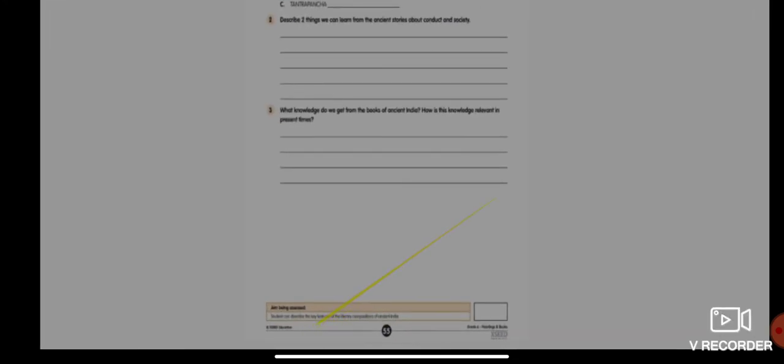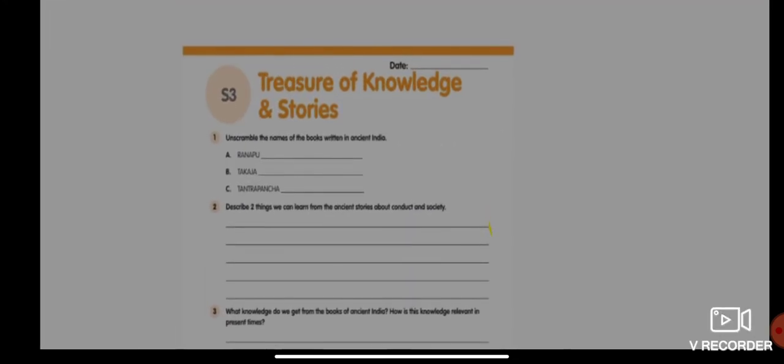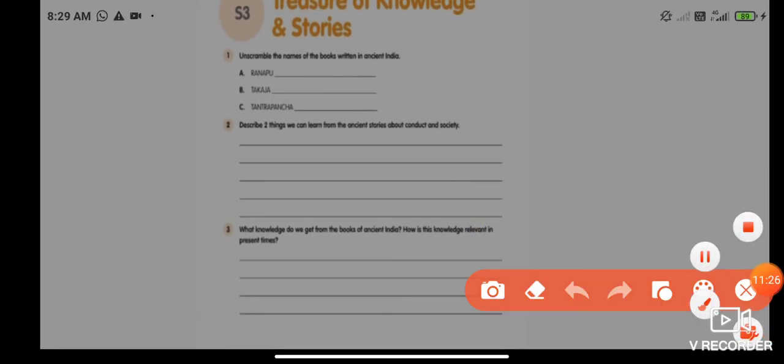So now things to do. You have to complete your worksheet S3, Treasures of Knowledge. From the alphabet that is given, you need to find and make words. Question number 2 is, describe two things we can learn from the ancient stories about conduct and society. Question number 3, what knowledge do we get from the books of ancient India? How is this knowledge relevant even in present times?